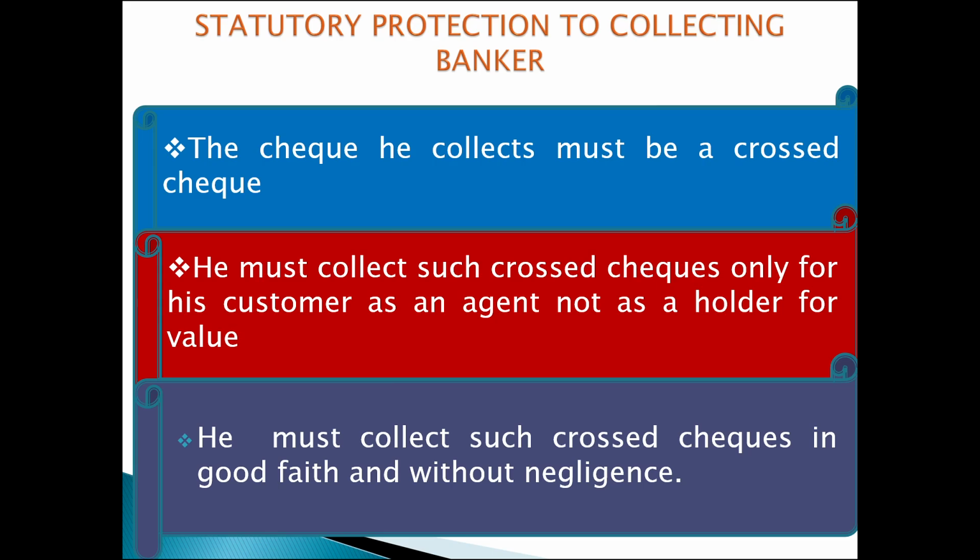Second, protection. He must collect such crossed cheque only for his customer as an agent, not as a holder for value. Section 131 gives statutory protection to the collecting banker only when he acts as agent for collection and not as a holder for value. As an agent, the collecting banker credits the account of the customer only after realization of the cheque. In such a case only he can avail the protection under section 131 as statutory protection. If he collects a cheque other than for a customer, he will not be protected.